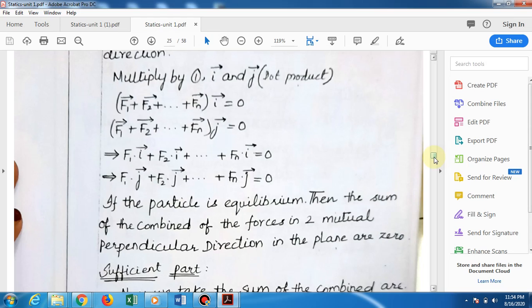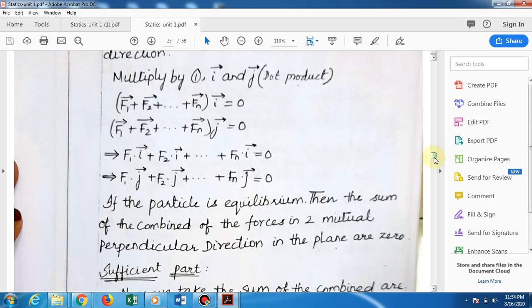Then you multiply by j vector for the same equation. So you get f1 plus f2 plus etc. fn dot j vector is equal to 0. So f1 dot i vector plus f2 dot i vector plus etc. plus fn dot i vector is equal to 0. Likewise f1 dot j vector plus f2 dot j vector plus etc. fn dot j vector is equal to 0.